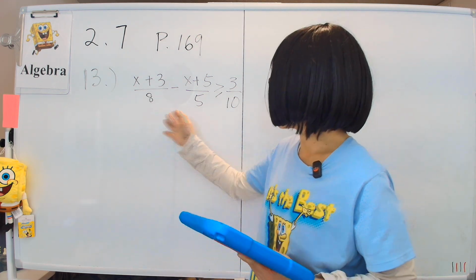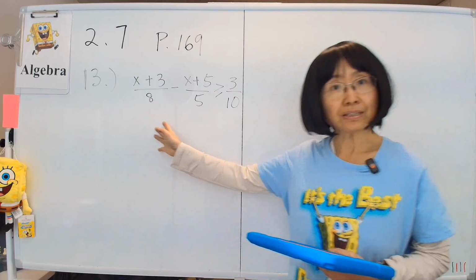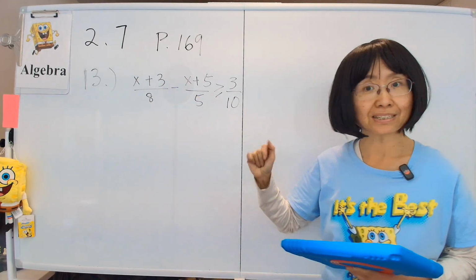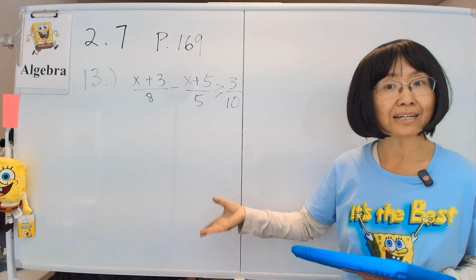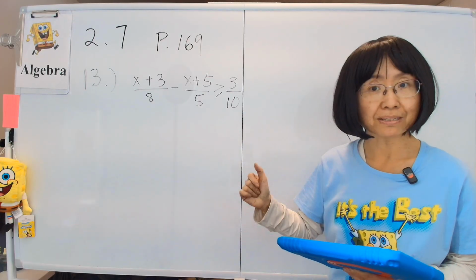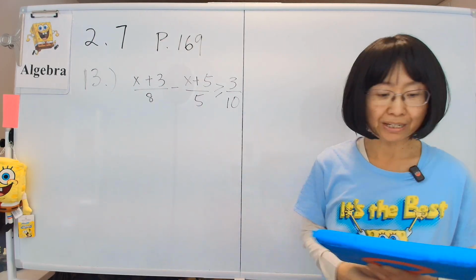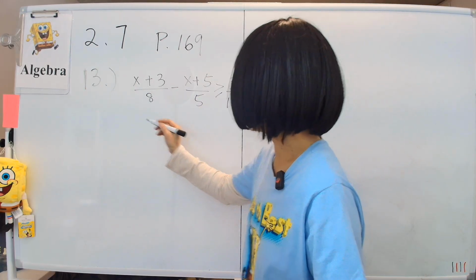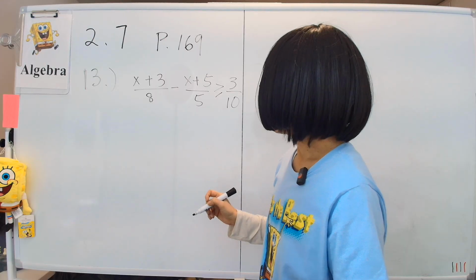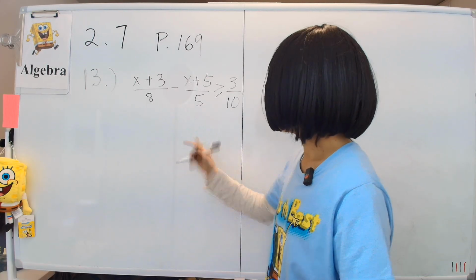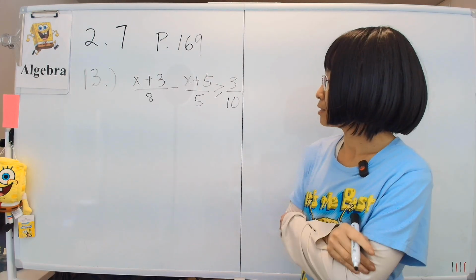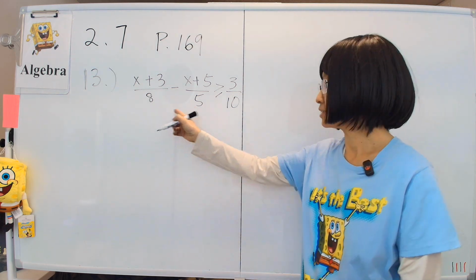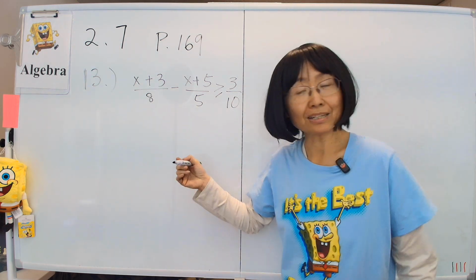We have this fraction situation here, but we're going to solve it the same as if this is an equality, bearing in mind to try to keep x positive, okay? And if we have to divide by a negative number, then we will have to flip the sign. Otherwise, it's exactly the same way as we do equality. So to do this, there's some numbers down here. 5 times 8 is 40. Let's put that as the common denominator, so then everything's happy and we don't have to think about it.